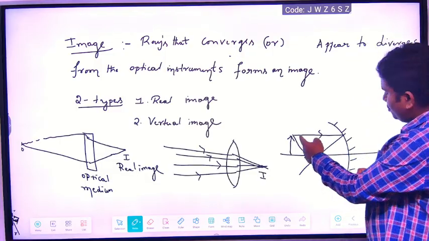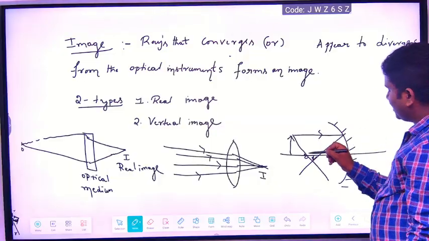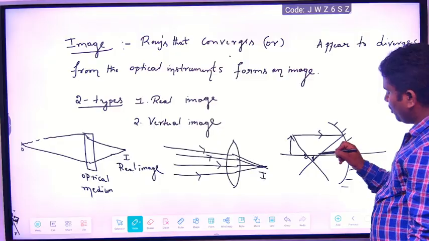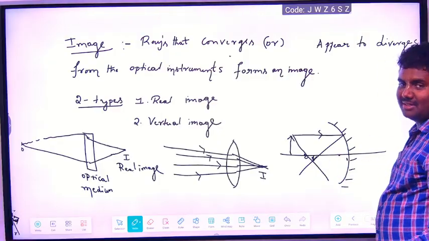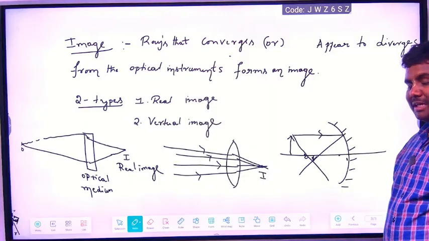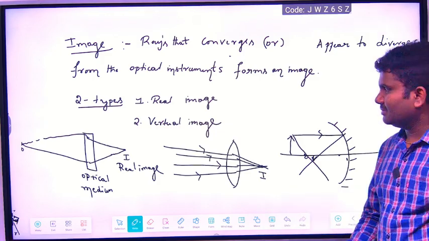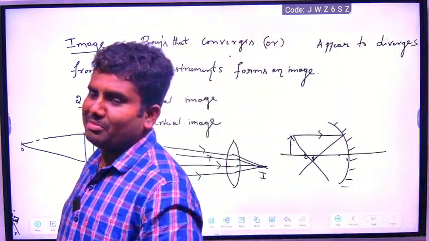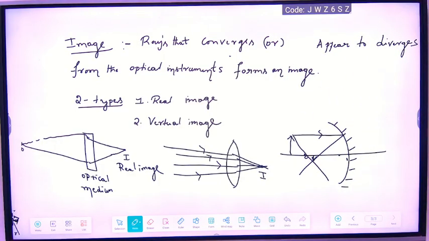You see, these two lines meet at the point. One light ray is coming like this, another light ray is coming in, both are meeting at the point. That meeting of the light rays, converging of light rays after reflecting or refracting from the optical instruments, is what we call real image. Please take this down. Second one is virtual image. What is virtual image? Yes. When the light rays diverge from the optical instrument.